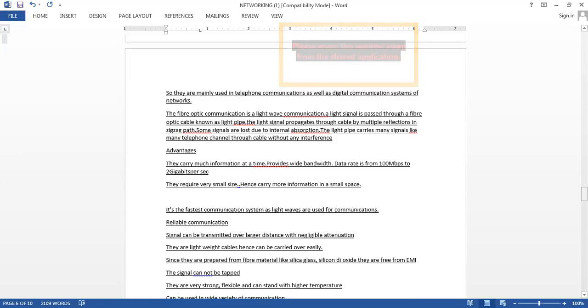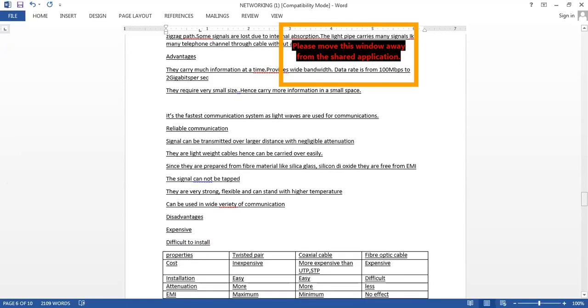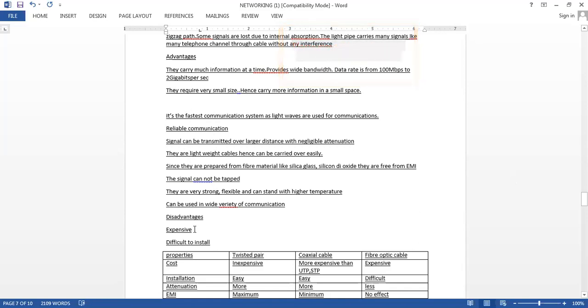So they are lightweight and they can be carried from one place to another easily. There are many advantages of fiber optic cables, and there are two diagrams in your book. Both the diagrams you have to draw when a question about fiber optic cables is asked. And there are a lot of advantages and disadvantages. These are expensive and difficult to install.